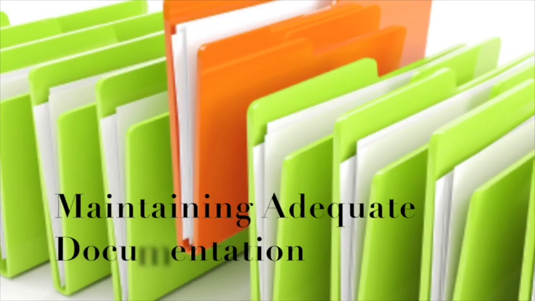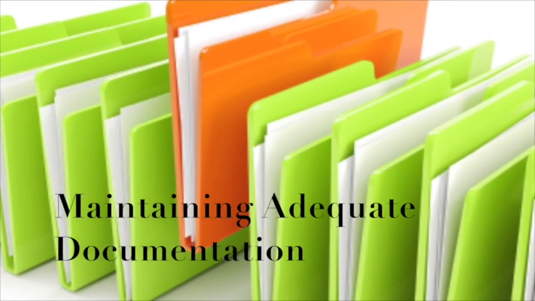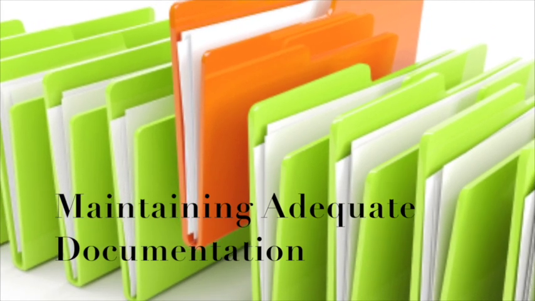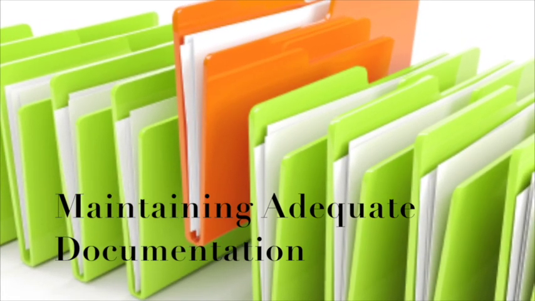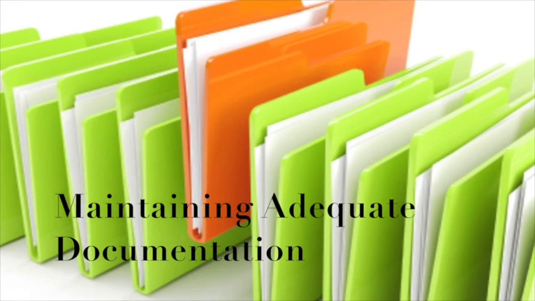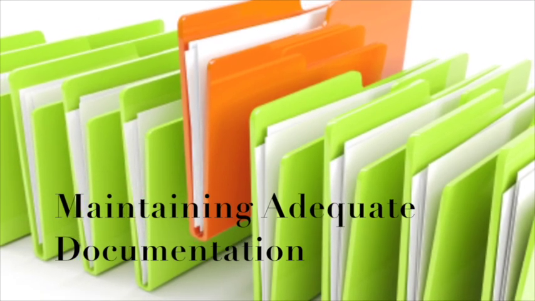The second element is maintaining adequate documentation. Sales should be documented on a sales invoice that is sequentially numbered so that a sale will never be lost nor recorded twice. Accounting information is only reliable when it's free from error.